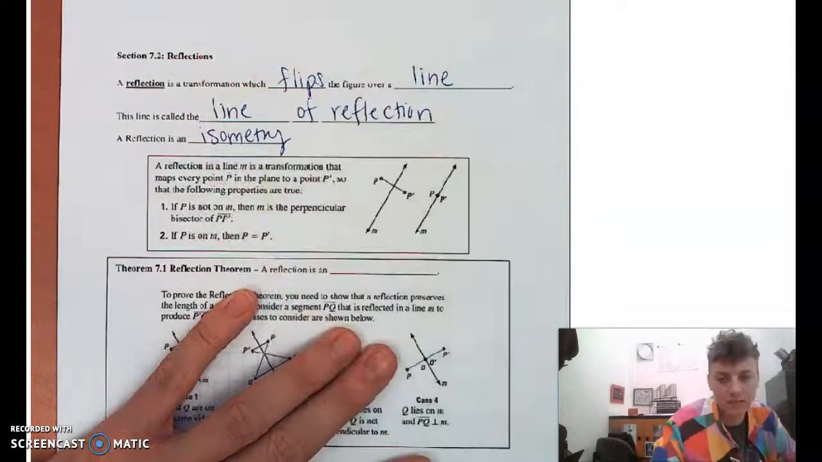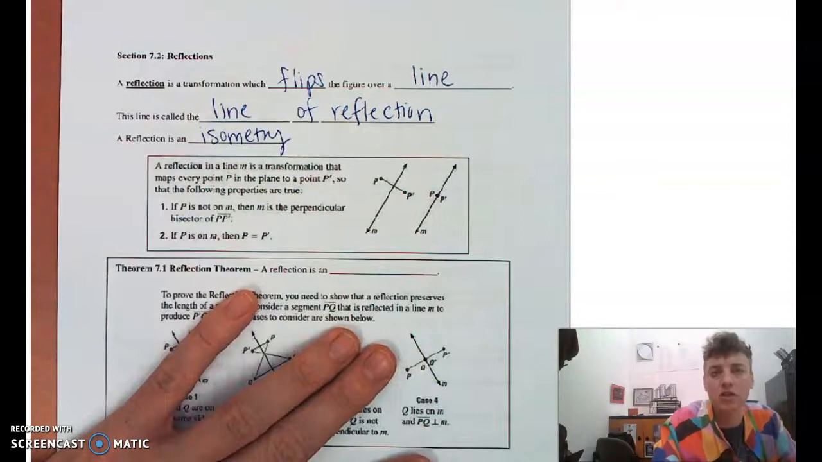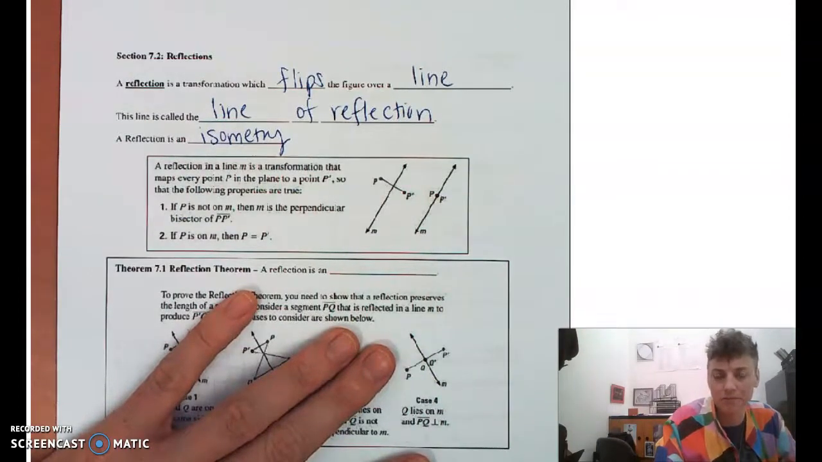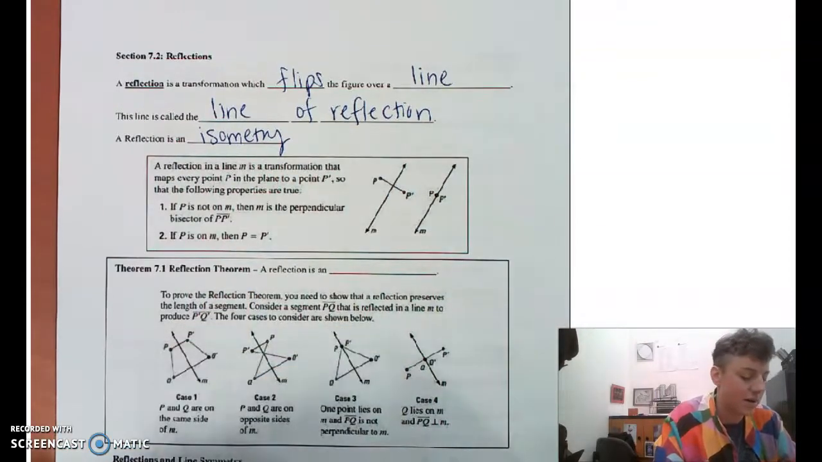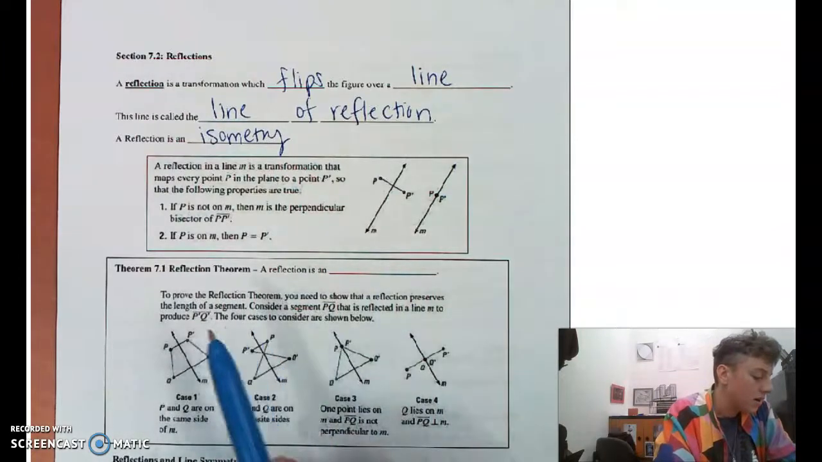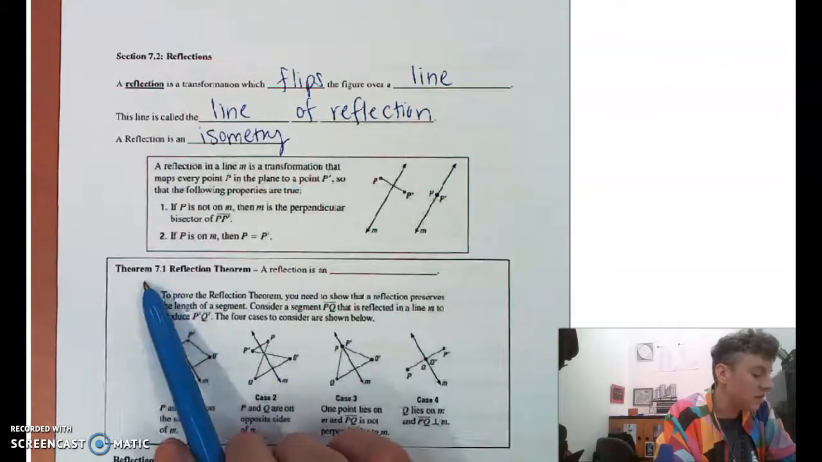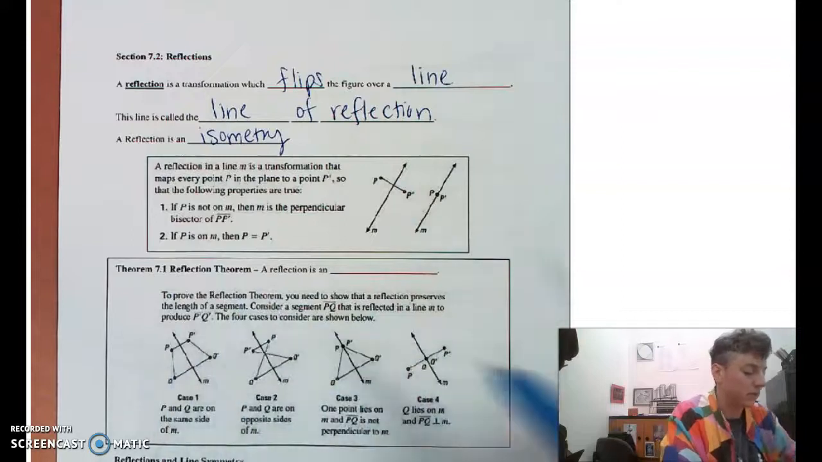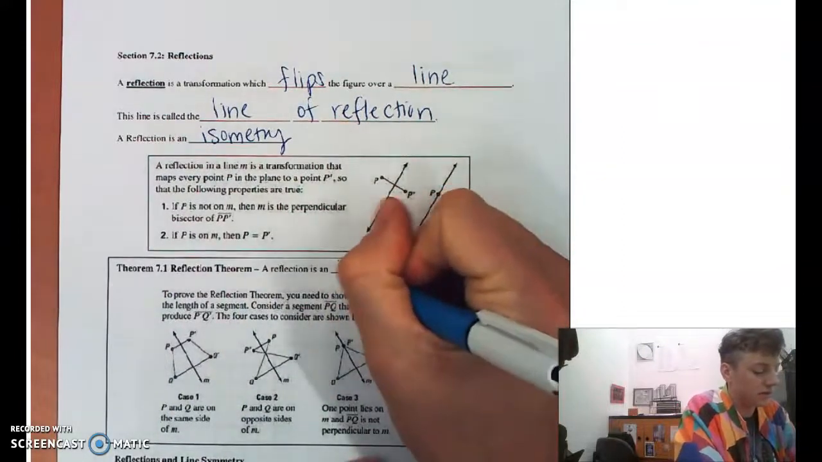What did that mean again? It meant it preserved the shape of the original shape. Kept it the same shape. So it's not squished up, it's not bigger than it was before, it's the exact same size, the exact same shape, it just moved somewhere. Let's talk about this theorem of reflection. Again, a reflection is an isometry.